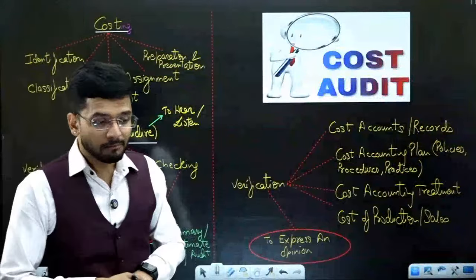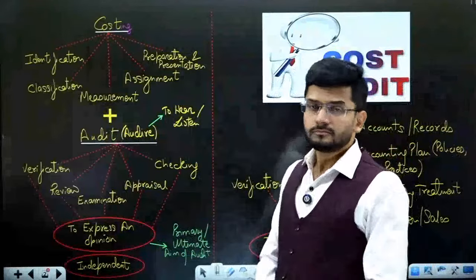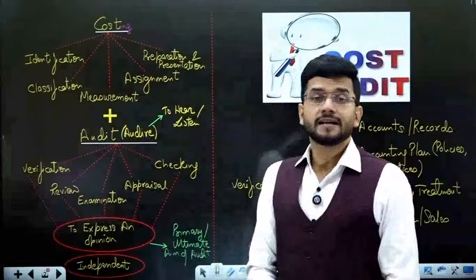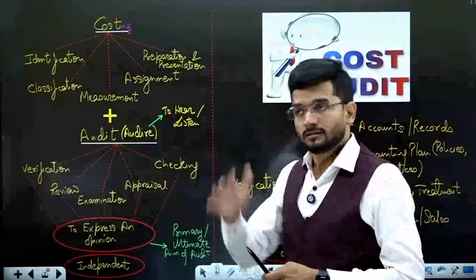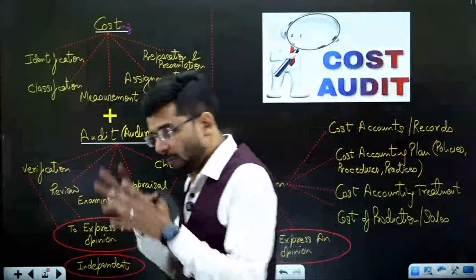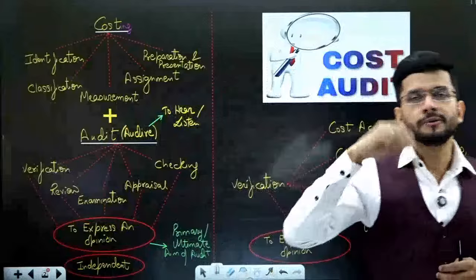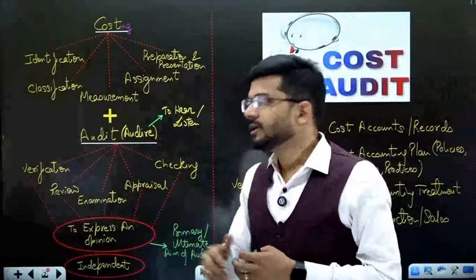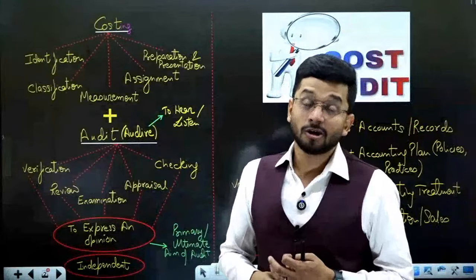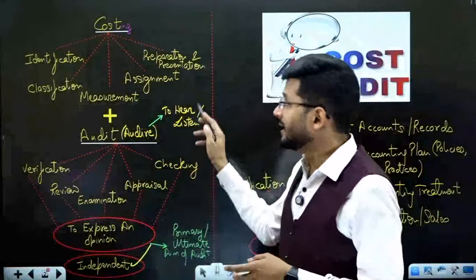So the auditor has to complete his entire process of audit in a very, very seamless manner with an independent frame of mind, with a really open and unbiased frame of mind. He should be truthful. The auditor should be truthful. The auditor should not be telling a lie. The auditor should not be tilted towards the client. So it should be an independent audit.